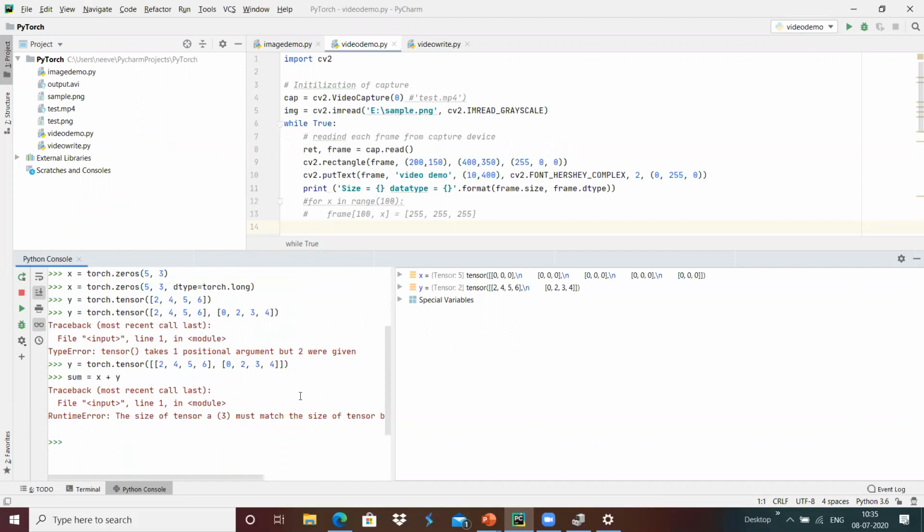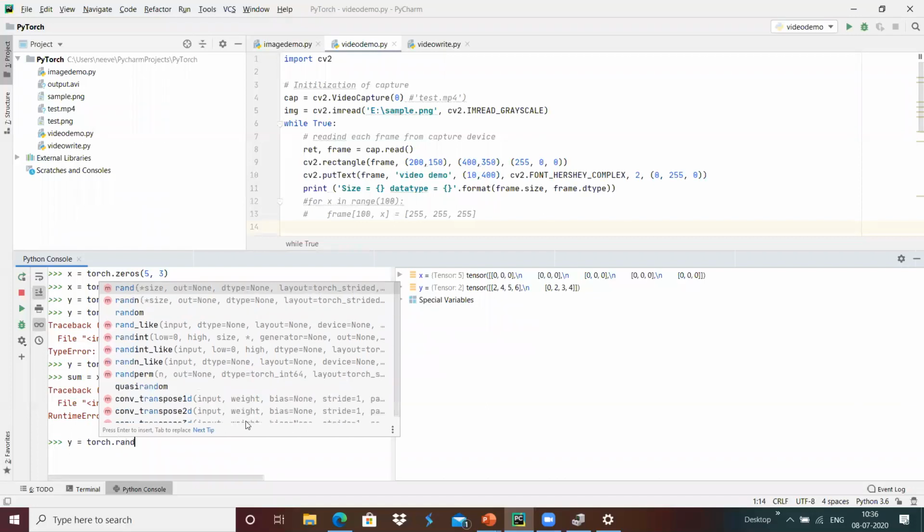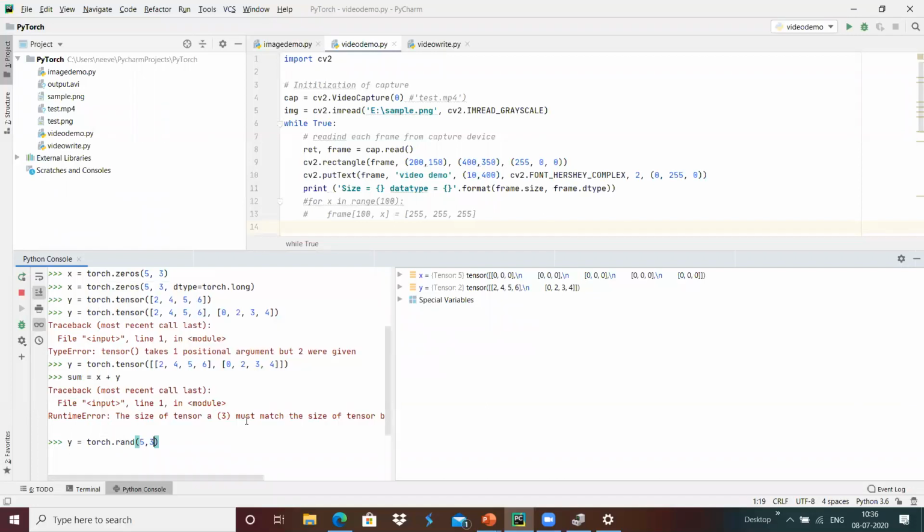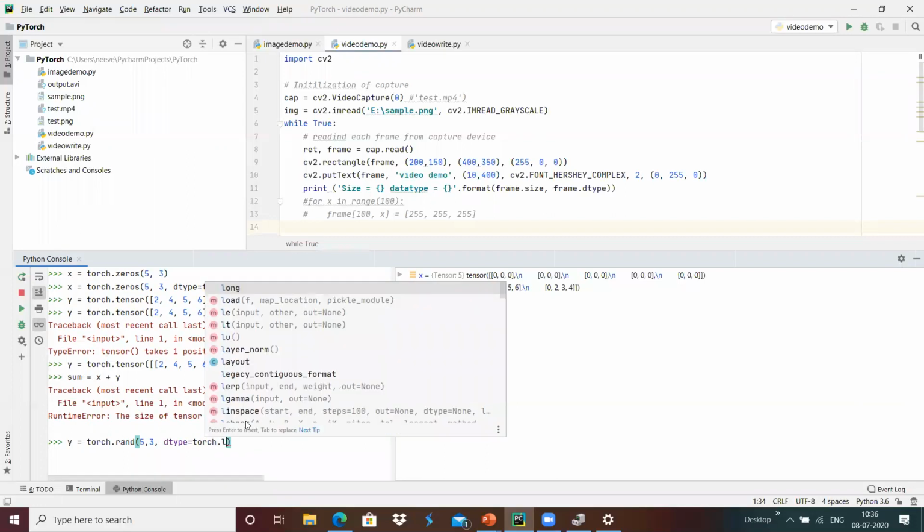The tensors have to be the same size, because I am going to create y equals a tensor with torch dot random of 5 comma 3, then dtype equals torch dot long.